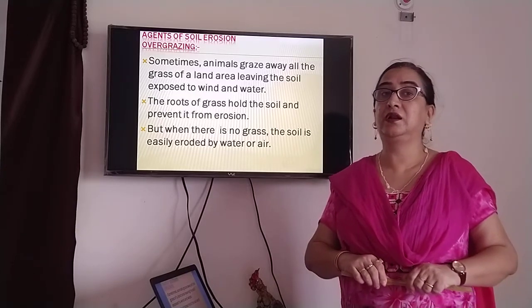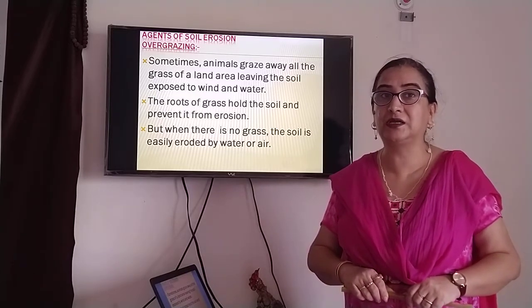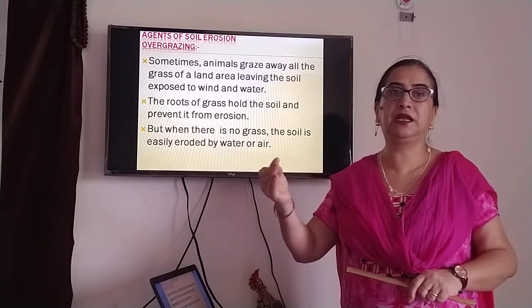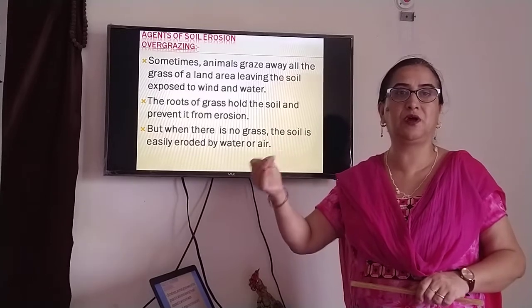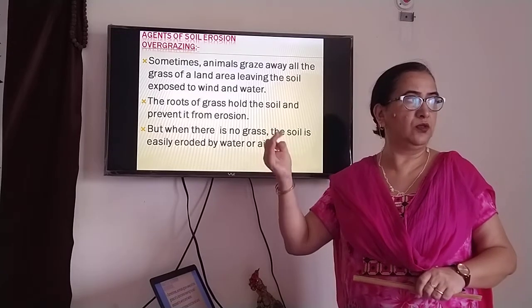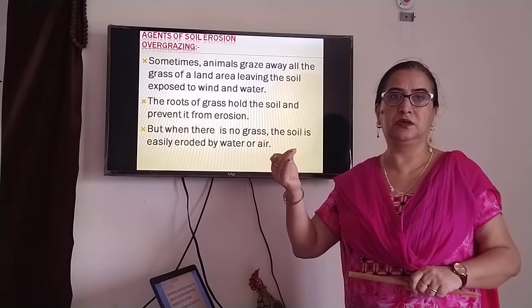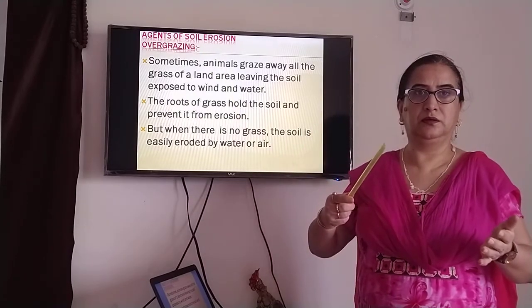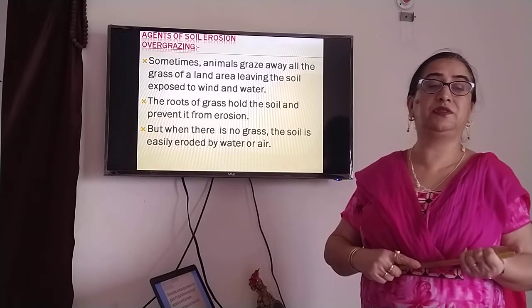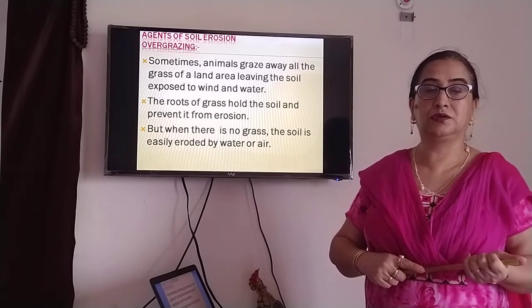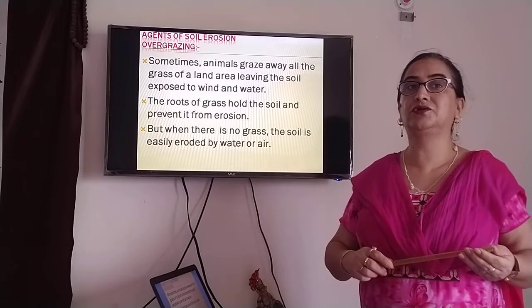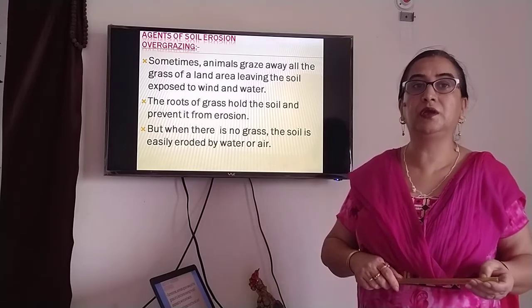And when wind blows fast, the fine particles from that open area without grass are there in the whole area. They blow away with the wind, causing problems to the people around. And that top layer also gets blown away with the wind.